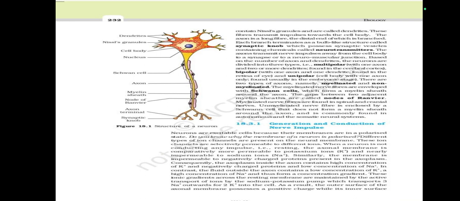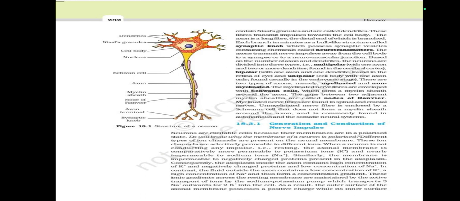The axon is a long fiber, the distal end of which is branched. Each branch terminates as a bulb-like structure called synaptic knob, which possesses synaptic vesicles containing chemicals called neurotransmitters. The axons transmit nerve impulses away from the cell body to a synapse or to a neuromuscular junction. Based on the number of axons and dendrites,